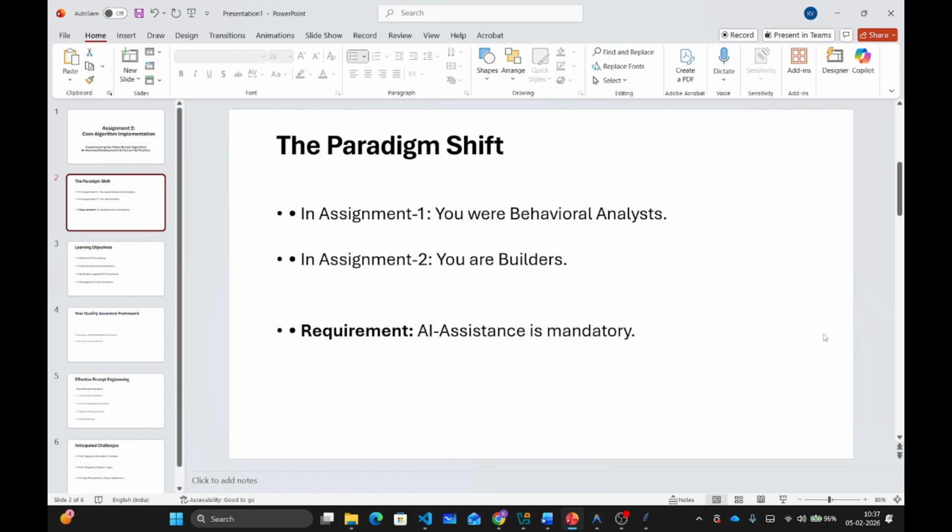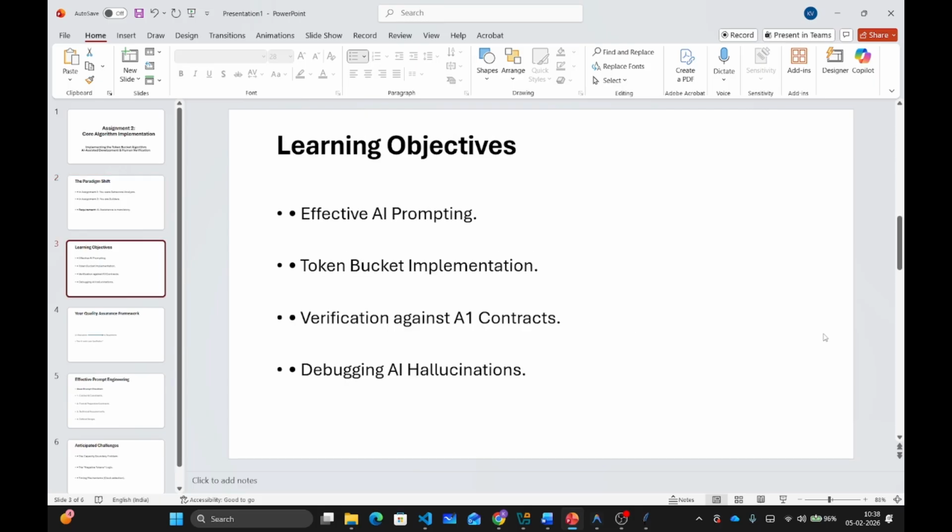So, here's what you will learn. First, you will learn to write effective AI prompts. There is a massive difference between prompts that get useful results and prompts that waste your time. Second, you will implement the token bucket algorithm with AI assistance. The algorithm itself isn't complicated, but getting AI to generate correct code is harder than you think.